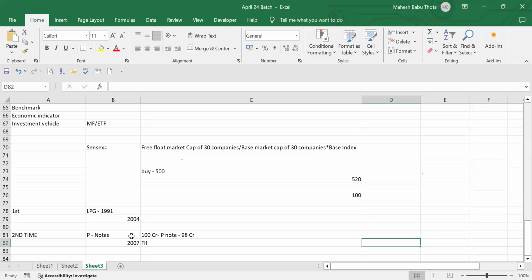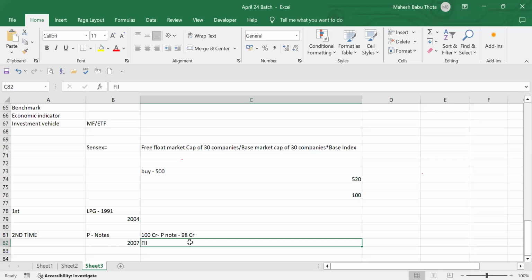We have to showcase all of our KYC documents. We have to showcase the proof of income also. How we got this investment, from where we are investing, what is the source of income, everything you have to disclose as an FII. Then only you can come and invest in India. That's what they introduced in 2007.